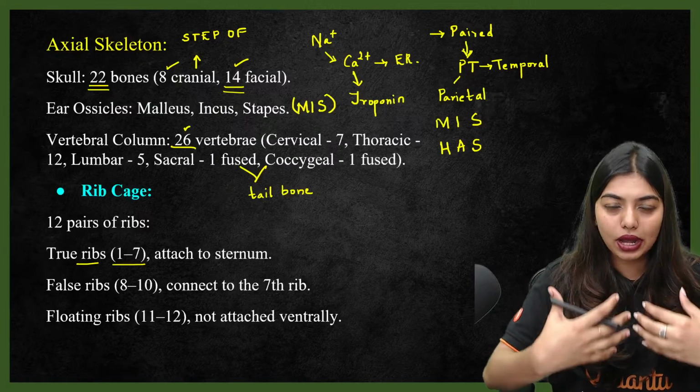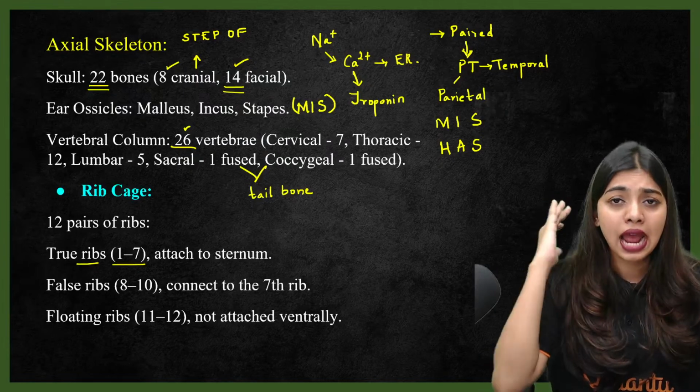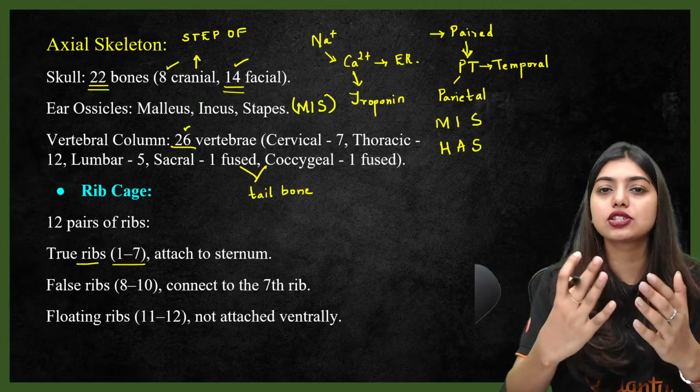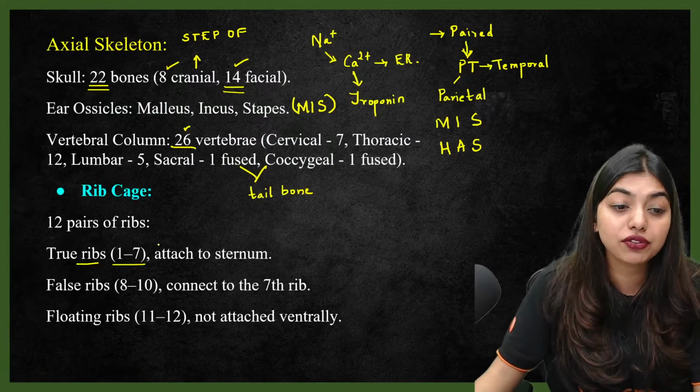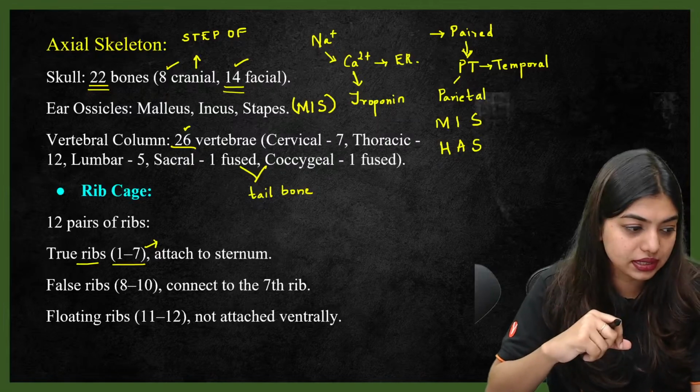True ribs means the ones that are attached ventrally to the sternum and dorsally to the thoracic vertebrae. They are going to be called the true ribs. How many of them? 1 to 7 of them are going to be called your true ribs. Clear to all of you?